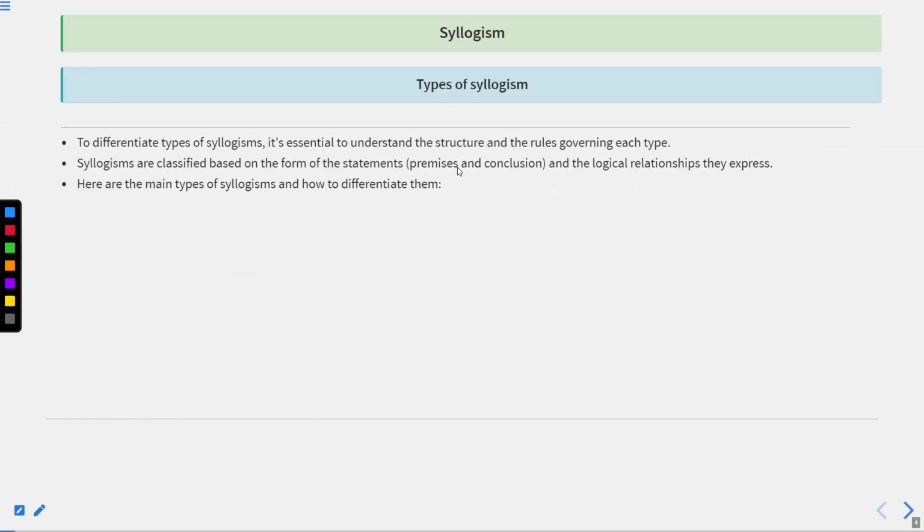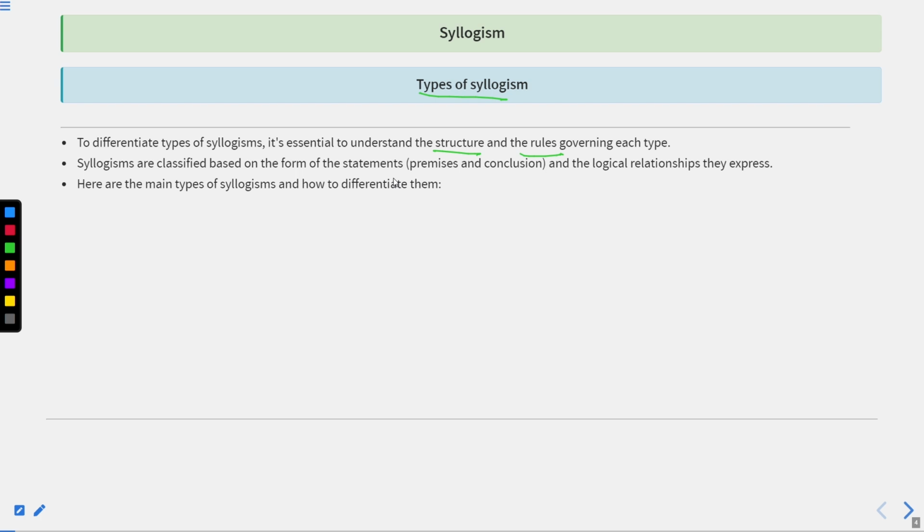Then, in order to understand the different structures and rules, because the different types have different rules, it becomes very important for every student who is going to study syllogism and is preparing for any competitive examination to at least know the different types of syllogism. Once they have the idea that this is a particular type of syllogism, they will know what rules are applicable to it. And once they are clear about the rule to be applied, solving the syllogism becomes very easy.